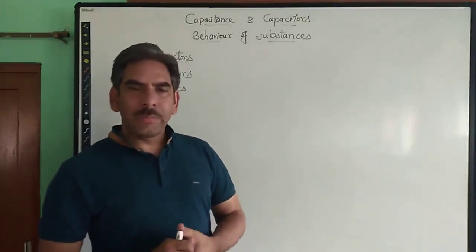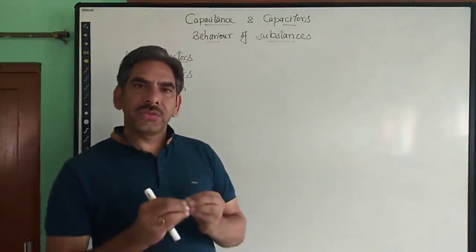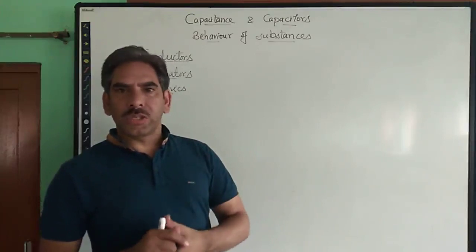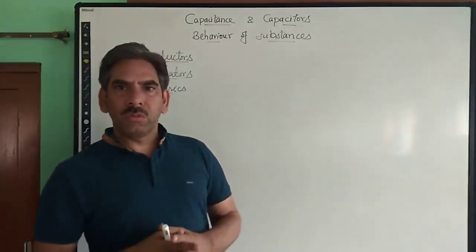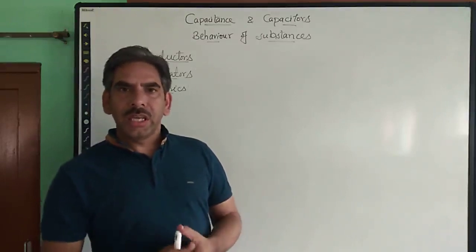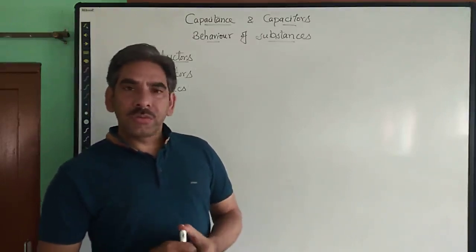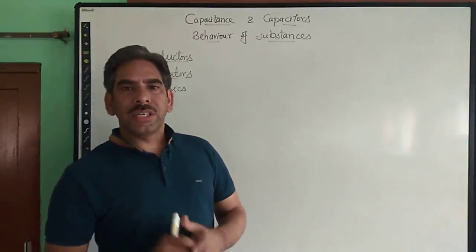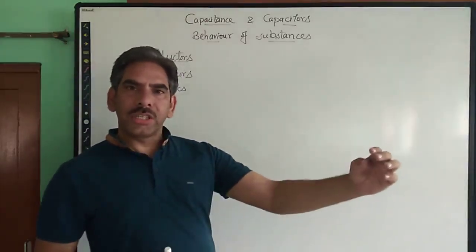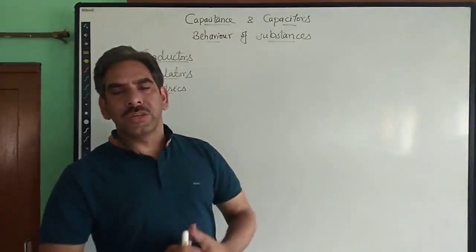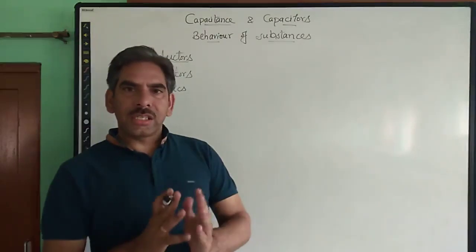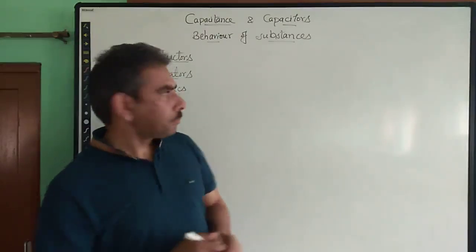In the absence of an external electric field, these free electrons in the conductors have just random motion. They keep on moving in one direction, collide with another, and then change their direction, which cannot be predicted. Hence the motion is random. But whenever an electric field is applied, all the electrons start moving in one particular direction, due to which an electric current is induced. So this is what conductors are.